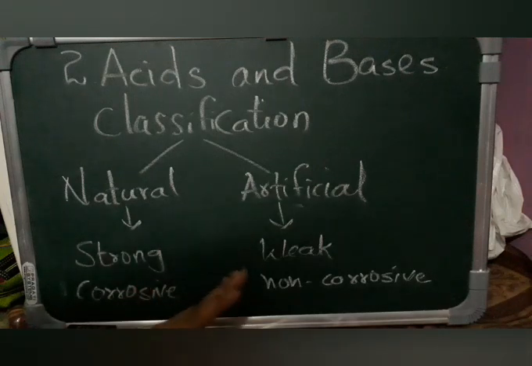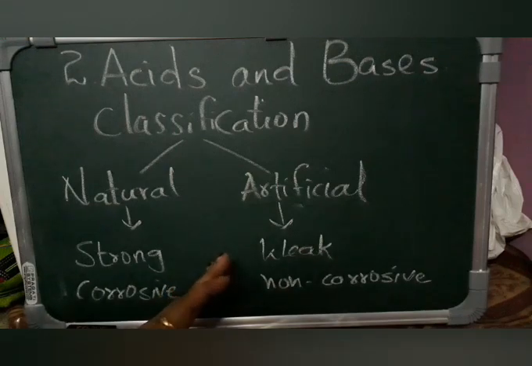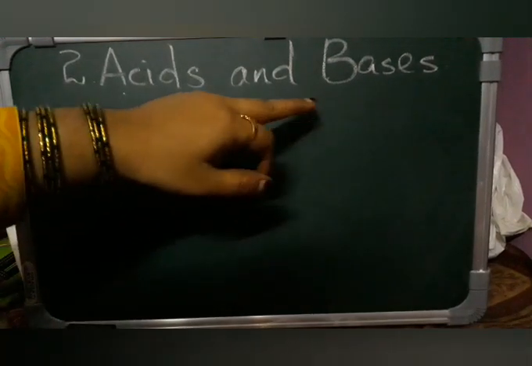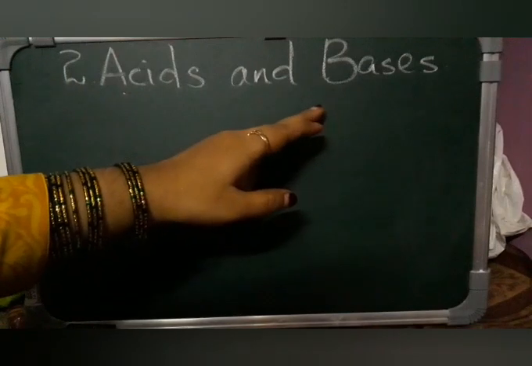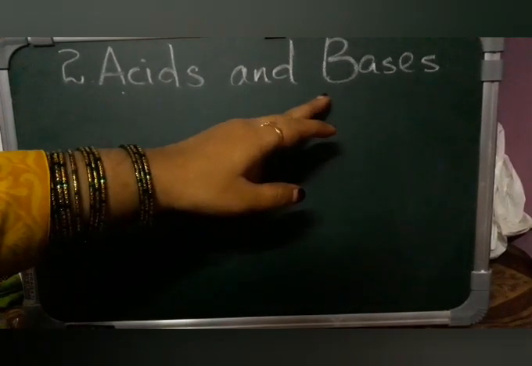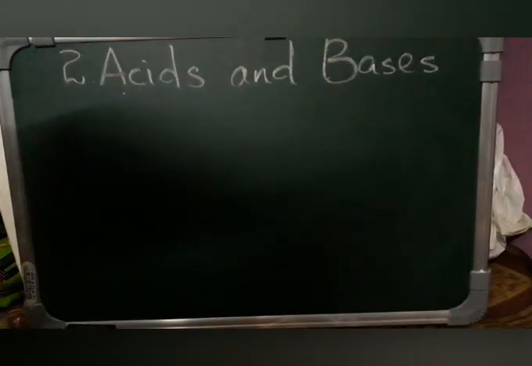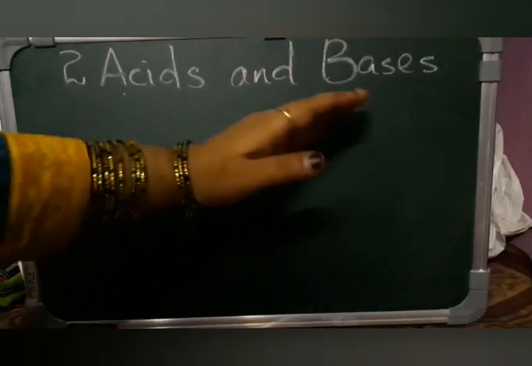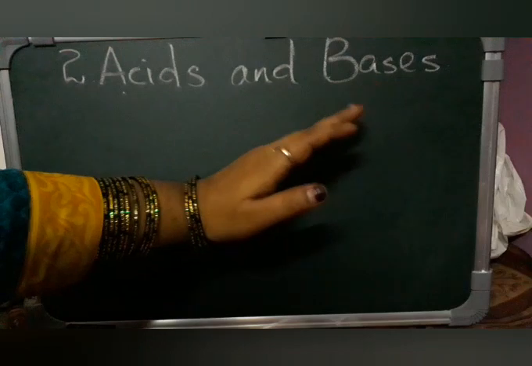Okay, so with this we have completed the properties of acids. Next, coming to the properties of bases. What are bases and what are the properties of bases? Bases are substances which are bitter in taste. Their ingredients form a basic solution. So whatever substance is found to be bitter, you can say that it is basic.